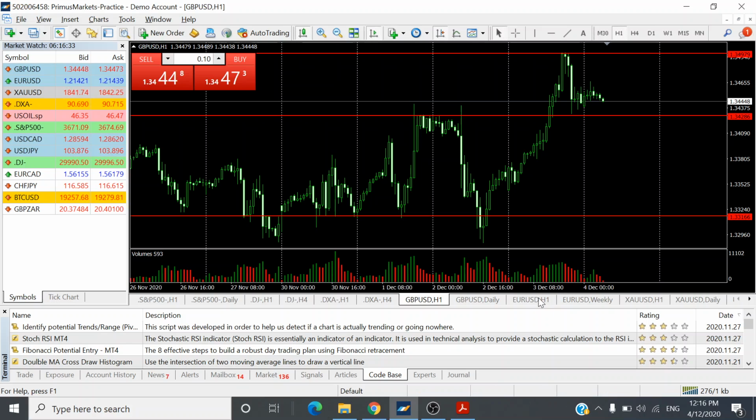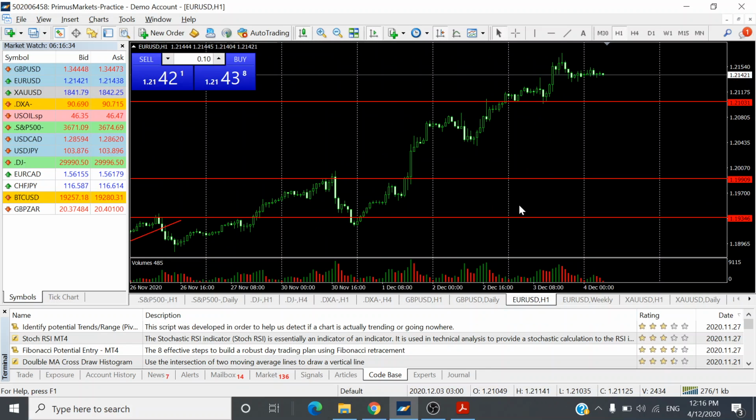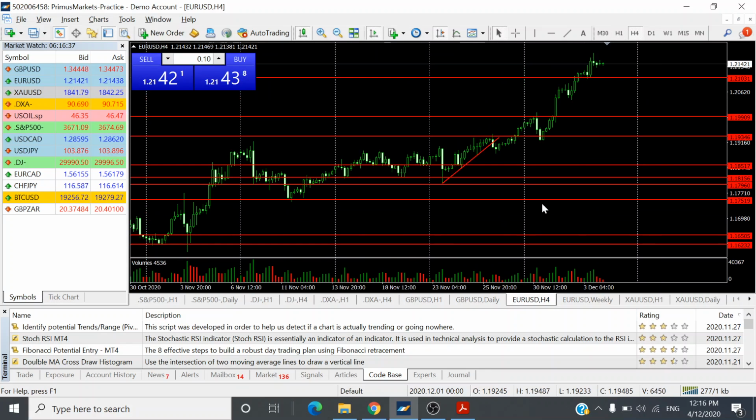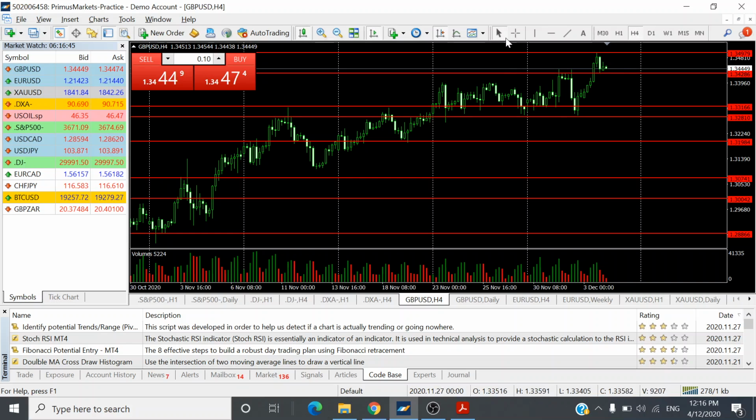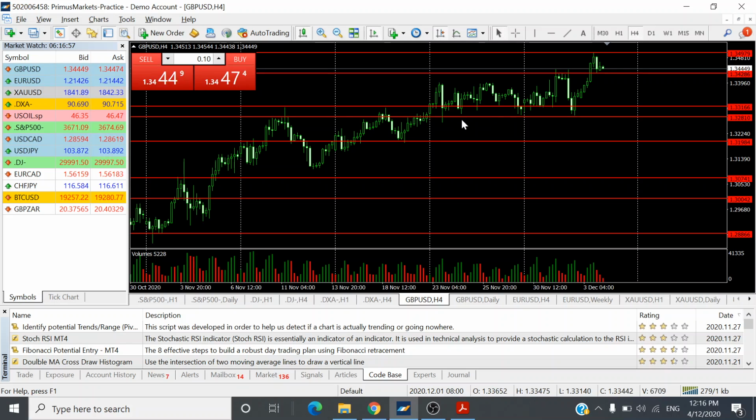The euro dollar is more evident in terms of its bullish move, as the UK pound was also pulled down by negative Brexit negotiations, which are still ongoing for the last couple of months already. There has been no positive developments from the trade negotiations between the UK and the European Union. Okay, so that could be holding back the UK pound, but the general direction is still bullish.